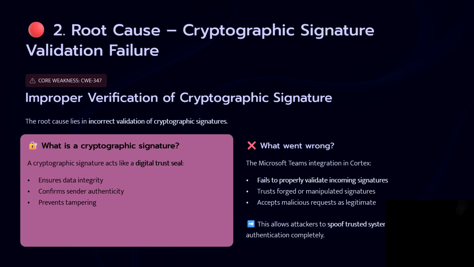That is how a malicious request is accepted as a legitimate request. It eventually allows the attacker to spoof trusted systems and bypass authentication completely. So this is what went wrong, the situation which went out of control among the security professionals.